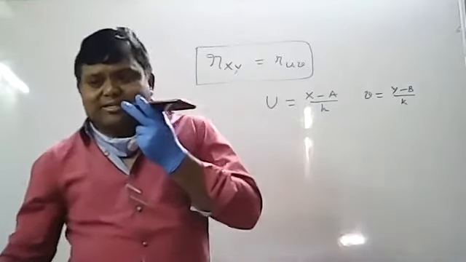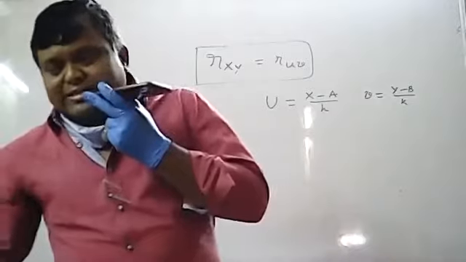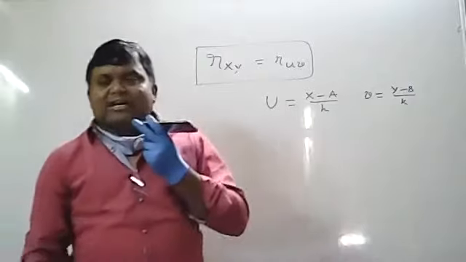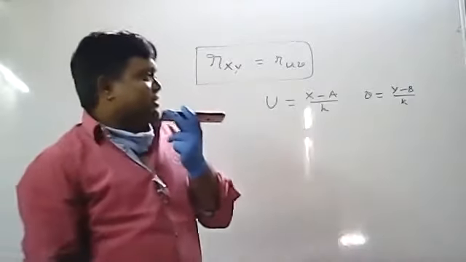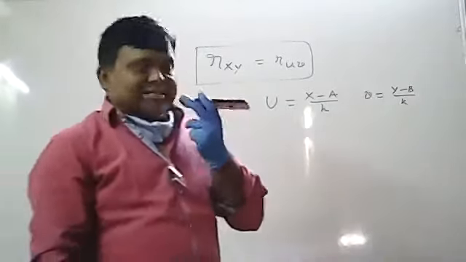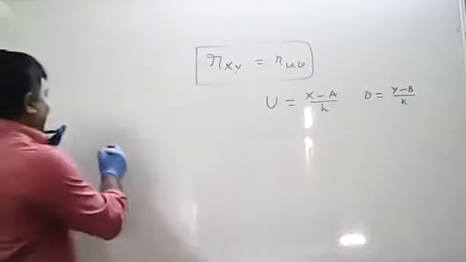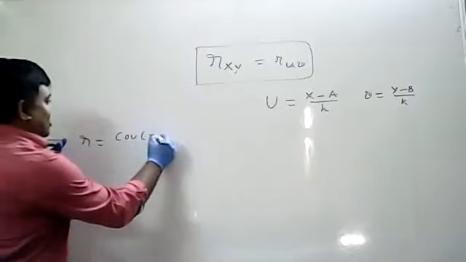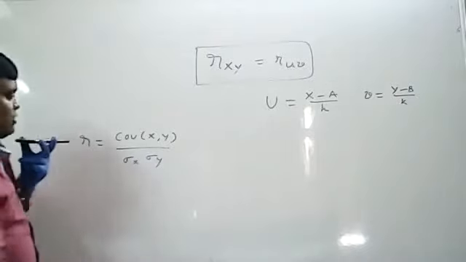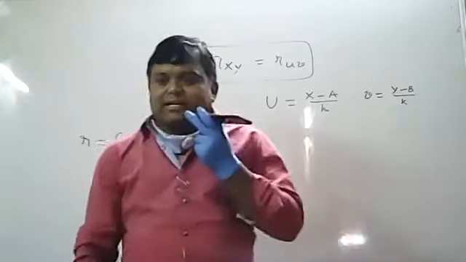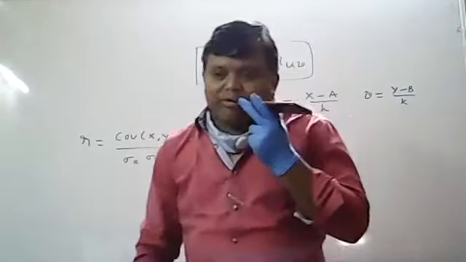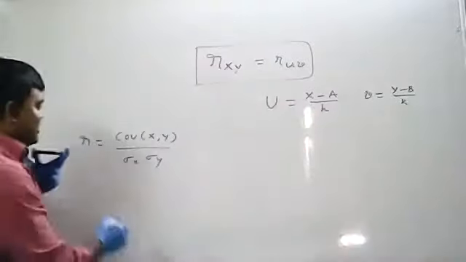So if you want to prove that the correlation coefficient is independent of change of origin and scale, you have to assume u equal to x minus a by h, v equal to y minus b by k, where x and y are variables and a, b, h, k are constants. Just listen, don't write. All of you know the R formula: covariance of x comma y by sigma x into sigma y. Yesterday I told you covariance of xy has two formulas, in terms of usual notations and in terms of expectations. Now I want to use the expectation formulas. So what is the covariance of xy formula?